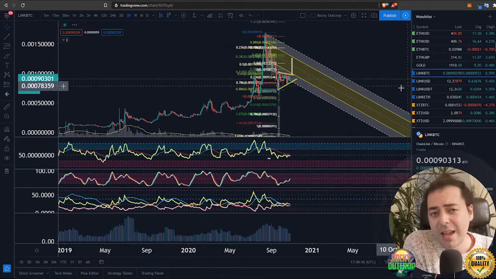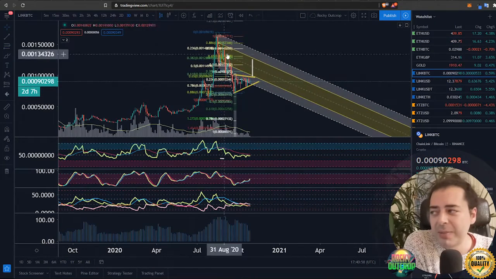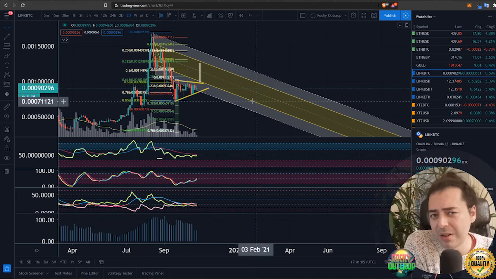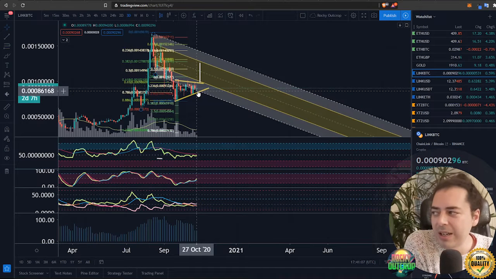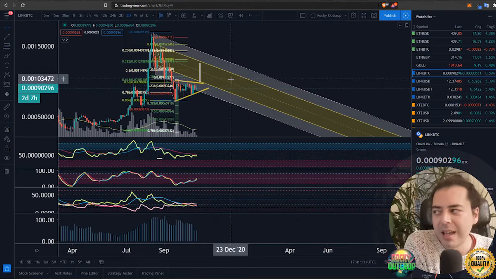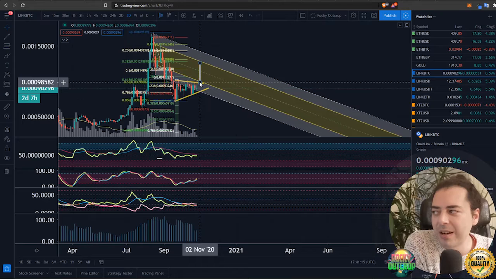Let's take a look now then at Link as well. And Link has actually been doing okay overall against the Bitcoin pairing, having gone up ever so slightly against it today, which means, of course, the dollar pairing has been doing very well. Looking at this, we can see that we're in the pitchfork still. That's nice to see. We've got this wedge in the background. Movements above 93k are going to be key for us and the first port of call. Then we have targets towards the top side.